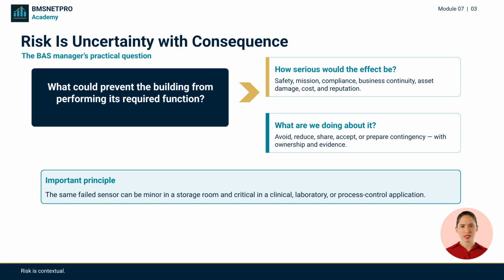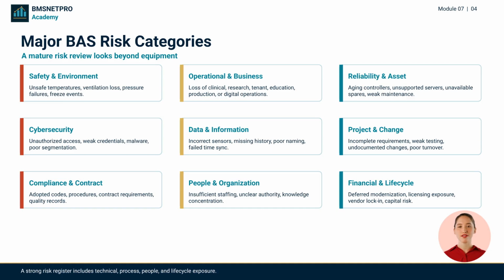Risk is not simply a list of problems. It is uncertainty with consequence. The same component failure can have very different importance depending on the space, mission, season, operation, and ability to recover. BAS risk covers many categories: safety, operations, reliability, cybersecurity, data quality, project delivery, compliance, people, and lifecycle. A risk register that only lists broken equipment will miss some of the most important exposures.